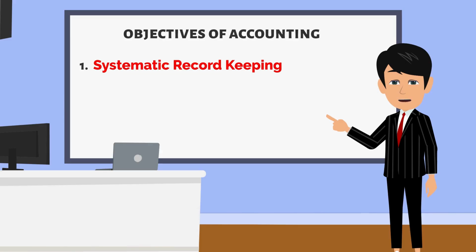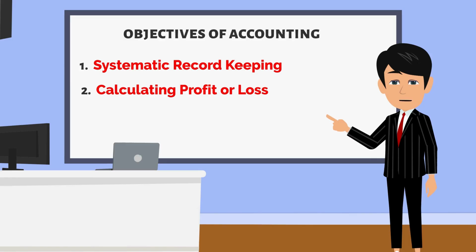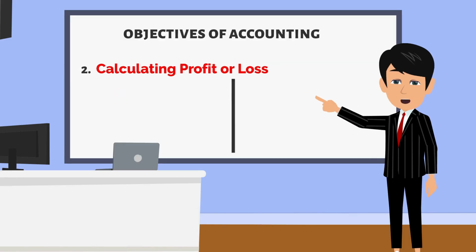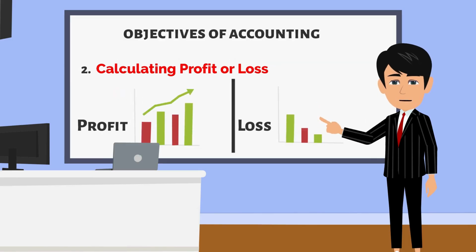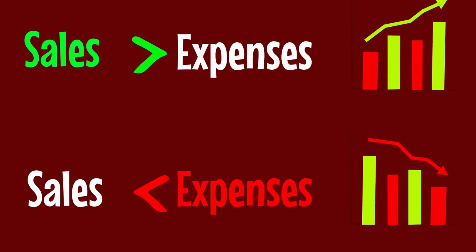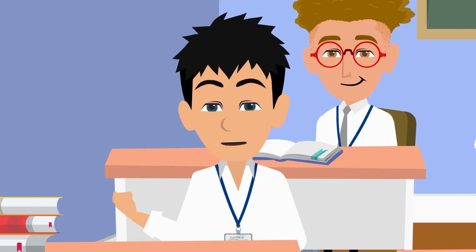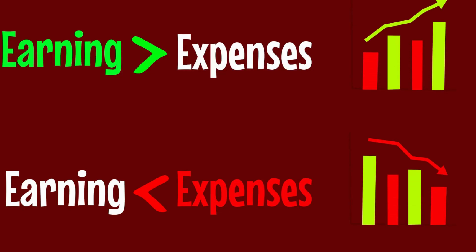Now, let's move on to the second objective of accounting, which is calculating profit or loss. Every business needs to know whether it's making a profit or a loss. By comparing sales to expenses, Mr. Rajkumar can determine if his business is successful or not. So, he calculates whether he's in profit or loss by comparing his earnings and expenses.